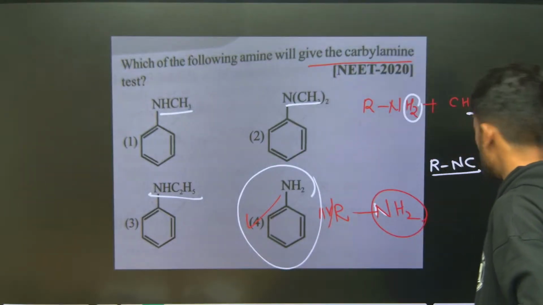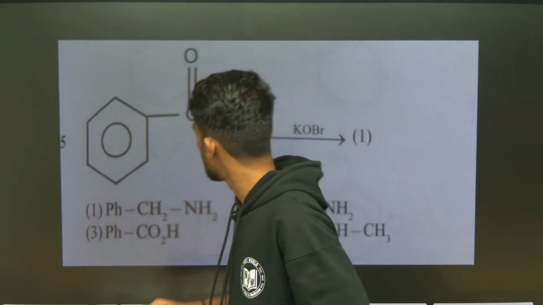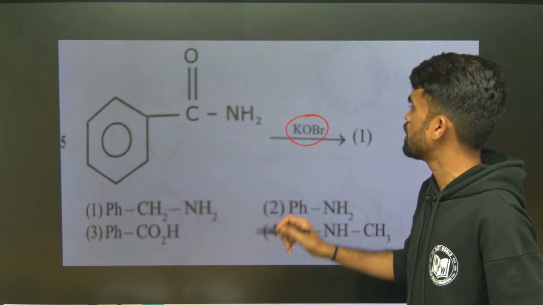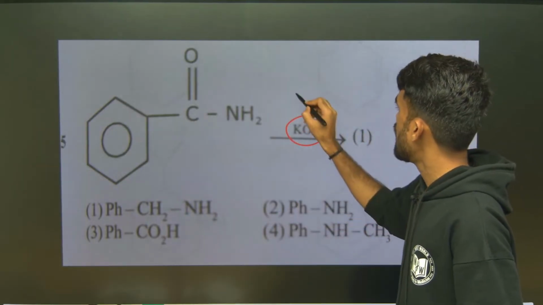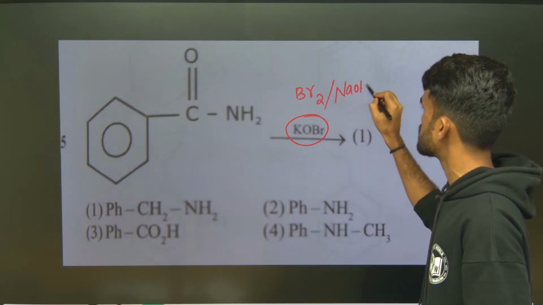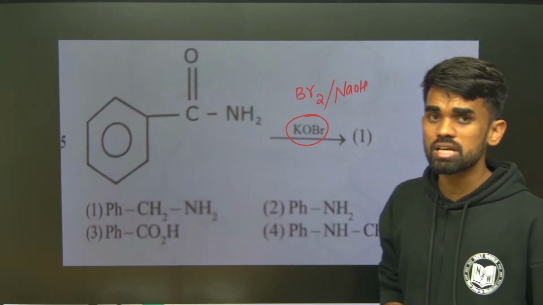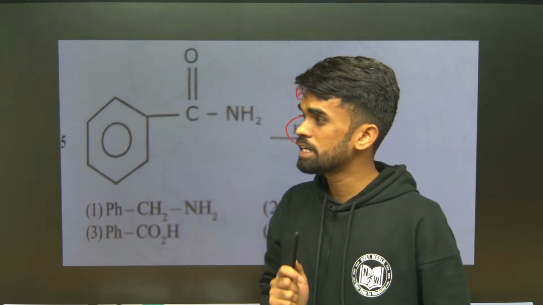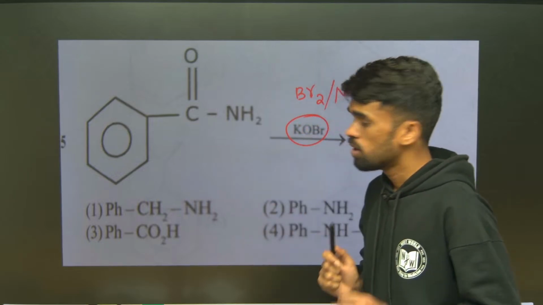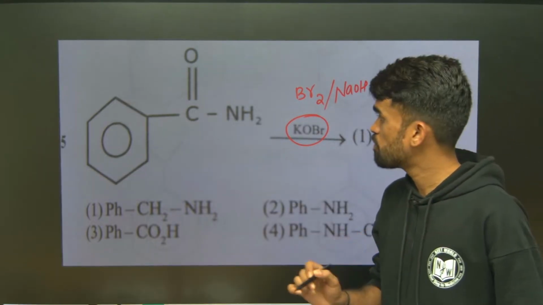Right, now let me move forward. Here I have one more question. If you look here, we have an amide group treated with KOBr. Either they may give KOBr, or they will give Br2 with NaOH or KOH, something like this. So what happens in this reaction? This reaction is called the Hofmann bromamide degradation. It is for the preparation of primary amines.